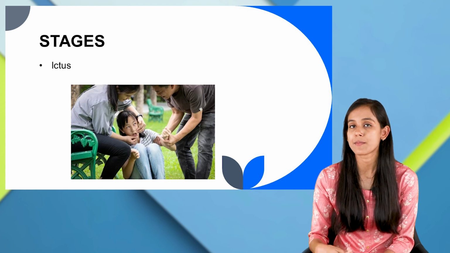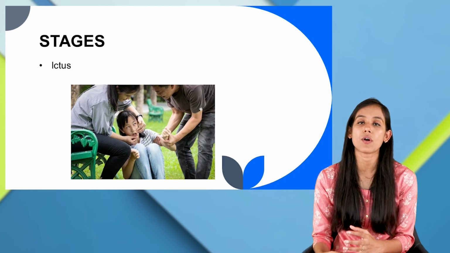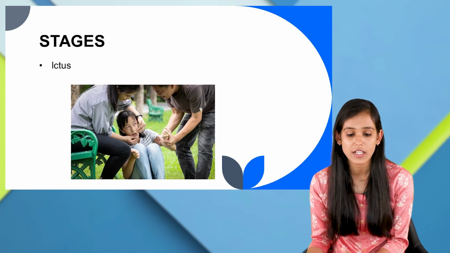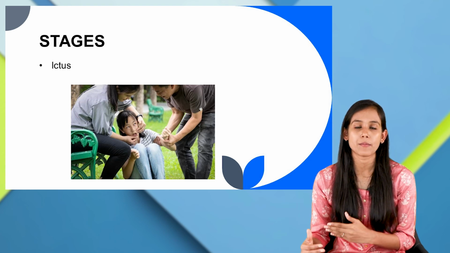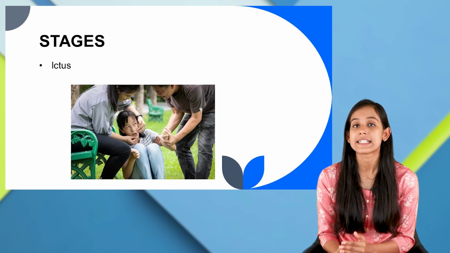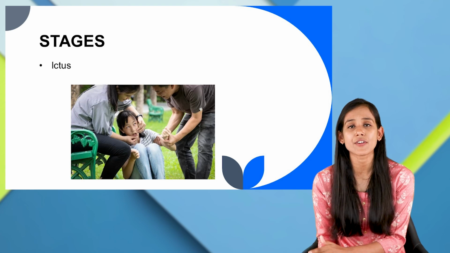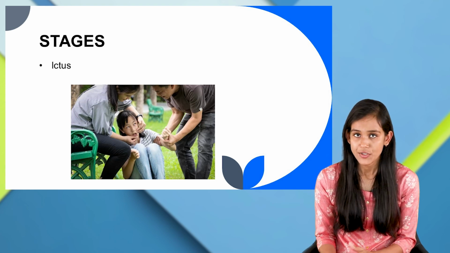This lasts about 1 to 3 minutes, and if it is greater than 5 minutes, or if there are recurrent seizures happening and lasting 5 minutes or more, then it is called status epilepticus. This is basically a very severe form of epilepsy where we need immediate treatment.